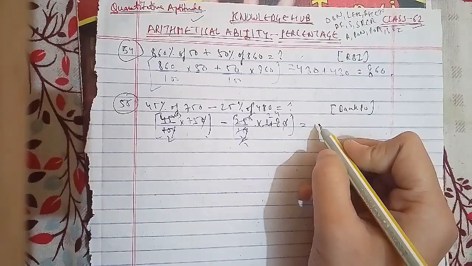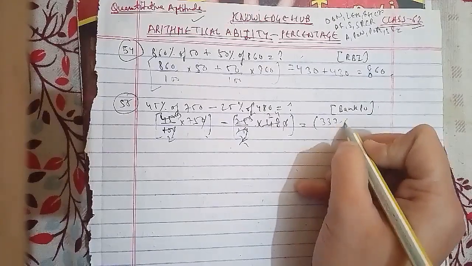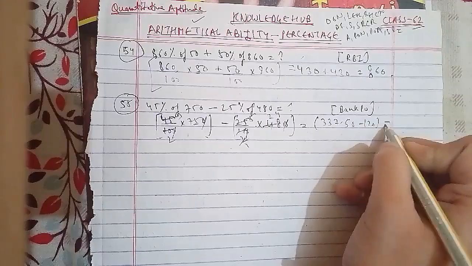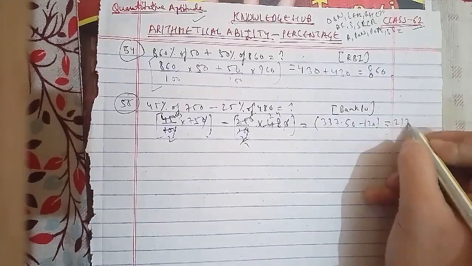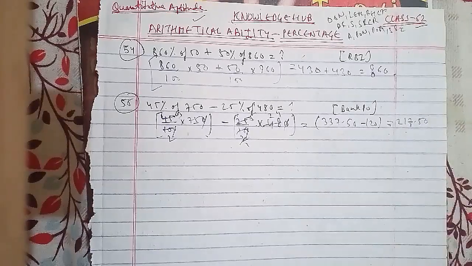So it will be 337.50 minus 120, which equals 217.50. That is the right answer for this question. Now we'll go ahead to the next.